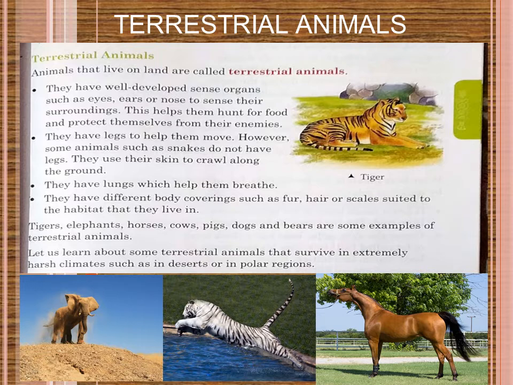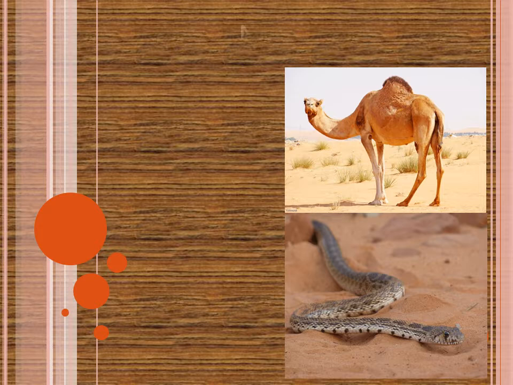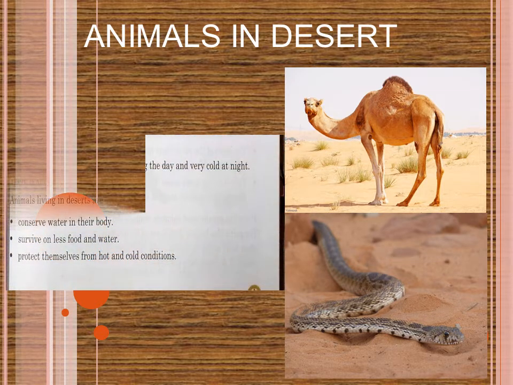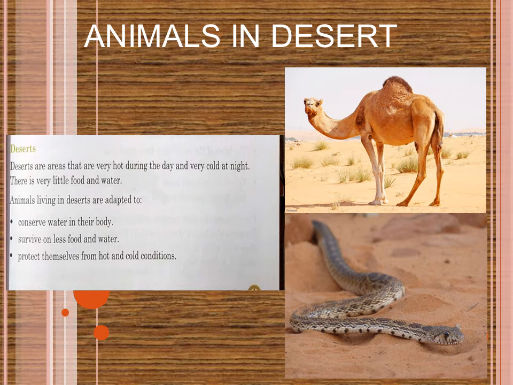So now we will start with the first one, that is the desert. So deserts, what is the first thought that comes to our mind whenever I say desert? The only thing that we can see after closing our eyes whenever we hear desert is sand. Okay. So what is the atmosphere in desert? During daytime it's too hot, and during night it is too cold. And there is a scarcity of food and water. We all know that in desert that is a visible feature over there.